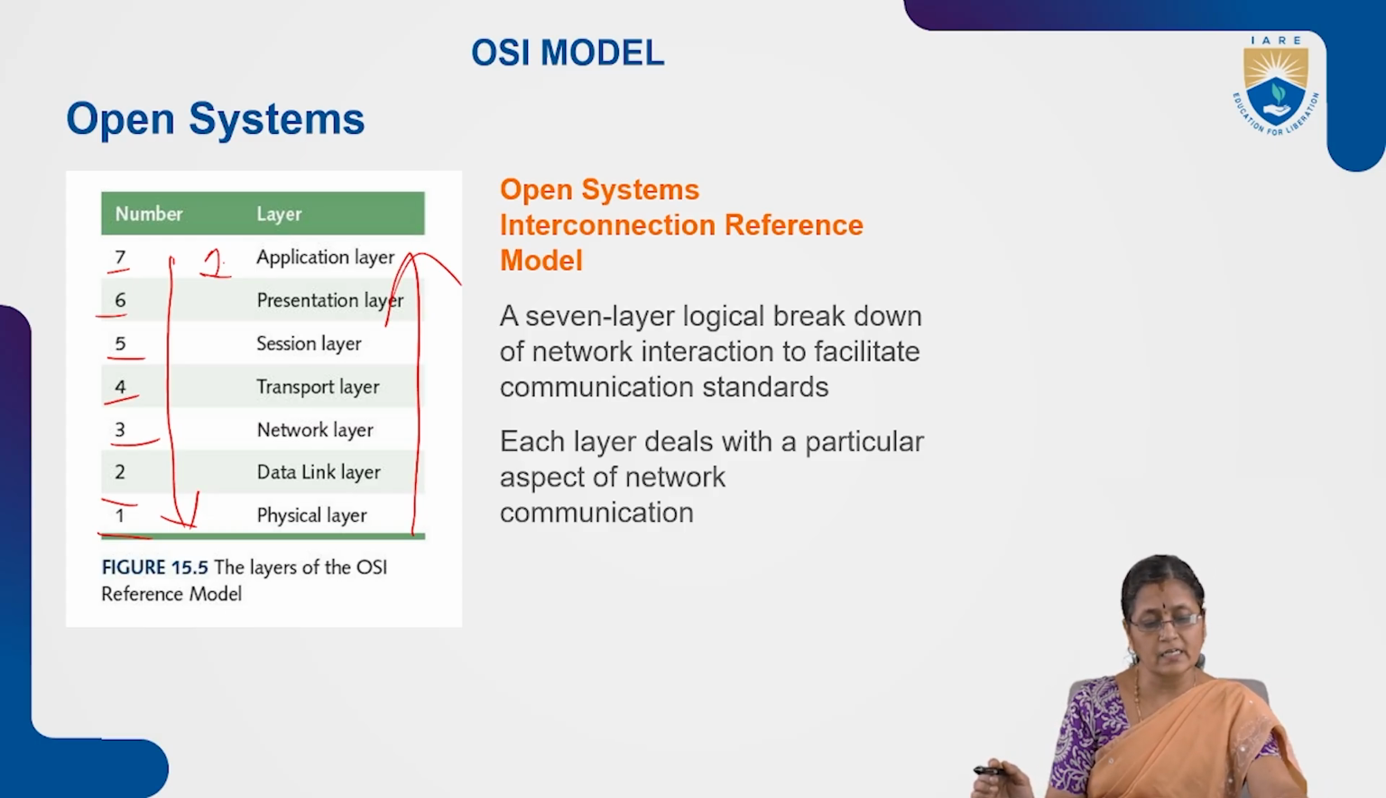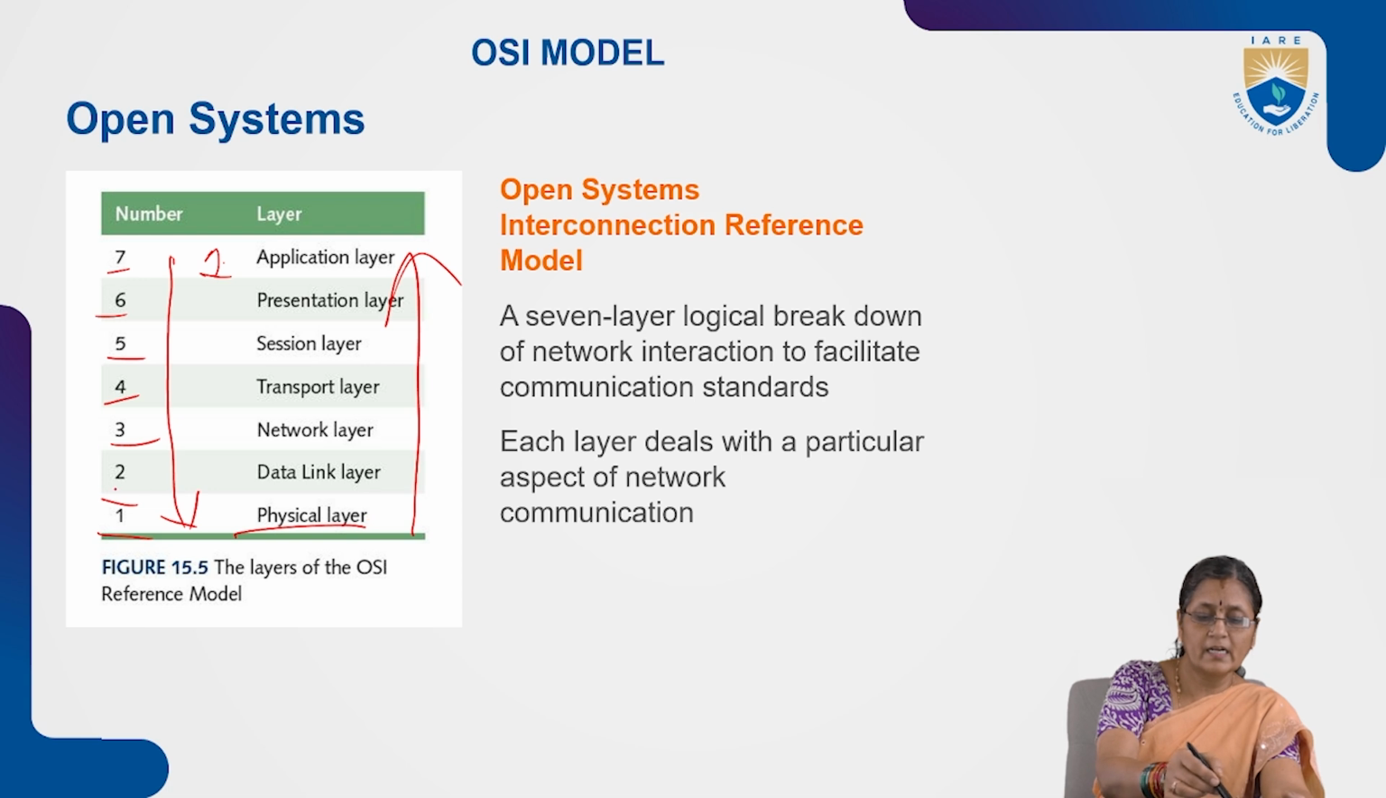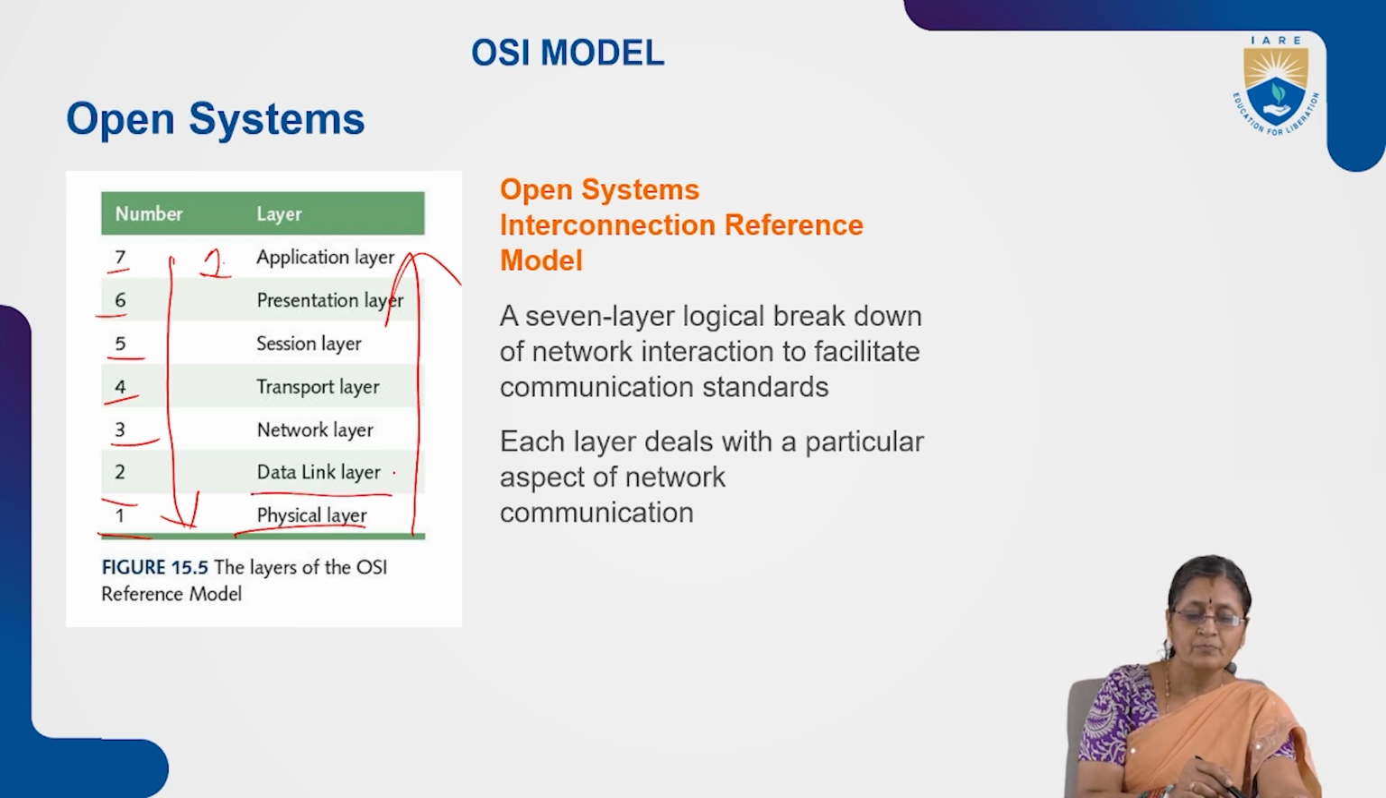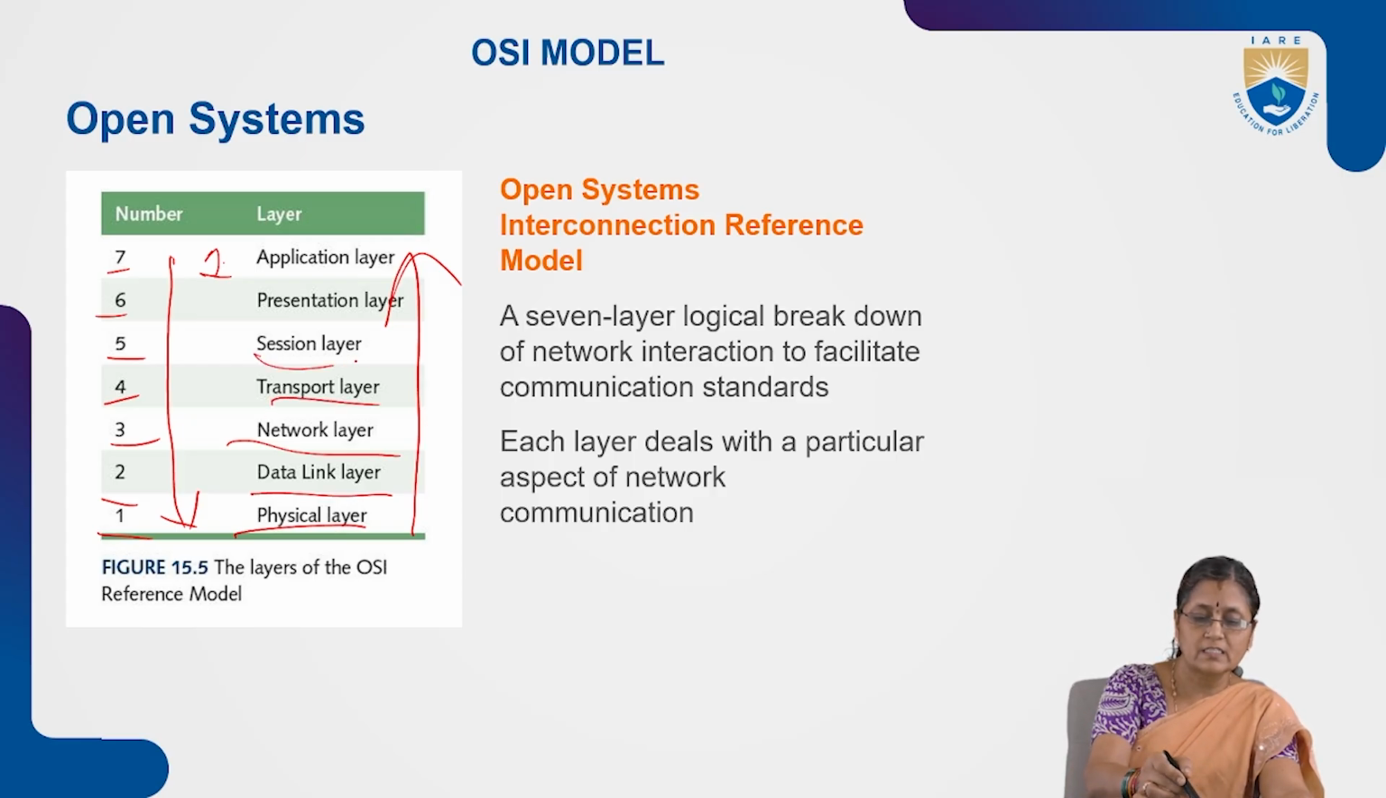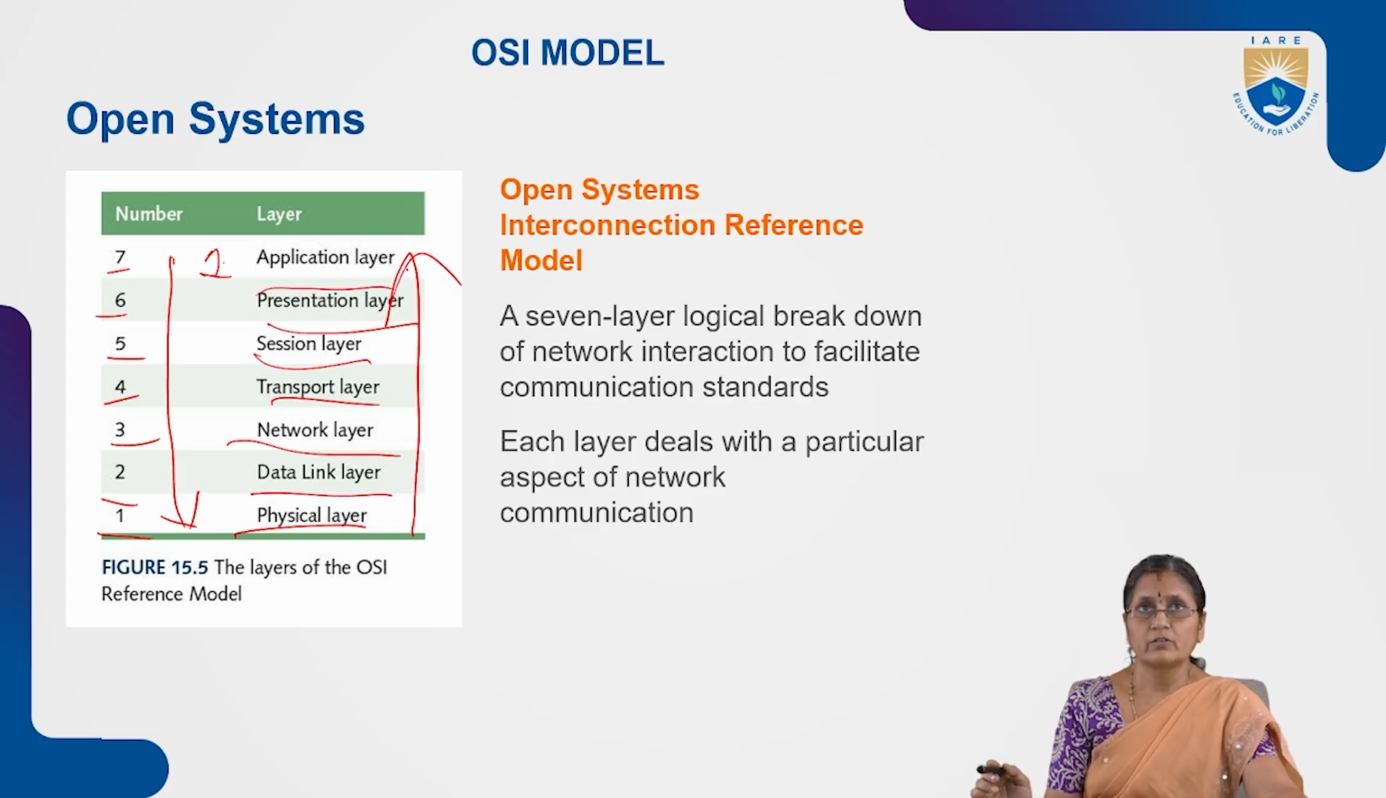The first layer is called the physical layer. The second layer is the data link layer. The third layer is the network layer. The fourth is the transport layer. The fifth is the session layer. The sixth is the presentation layer. The seventh is the application layer. So there are 7 layers in the OSI reference model.